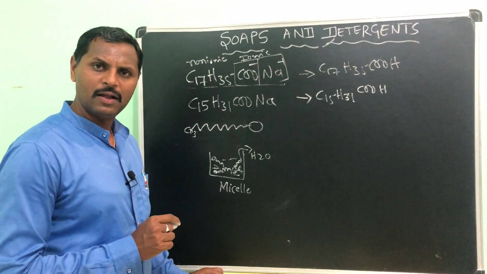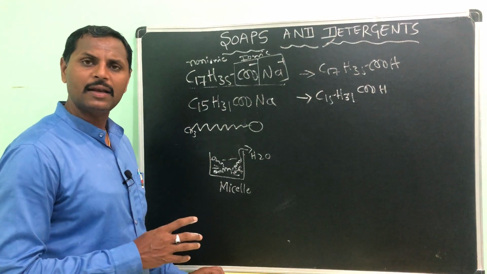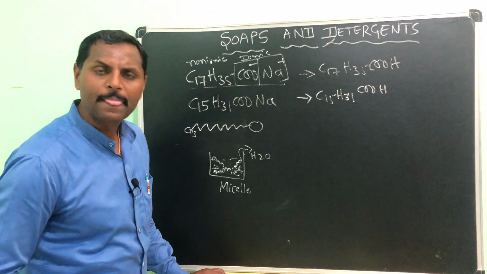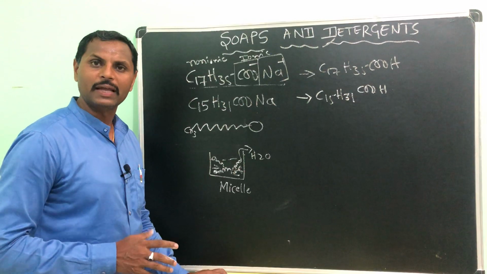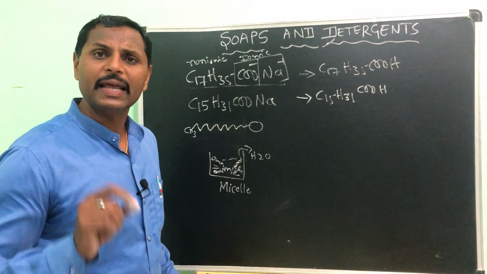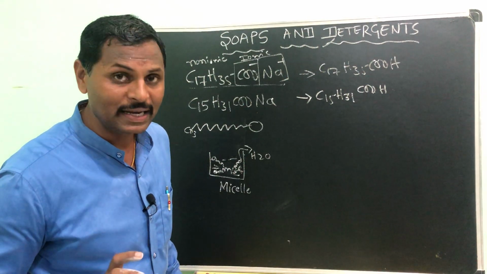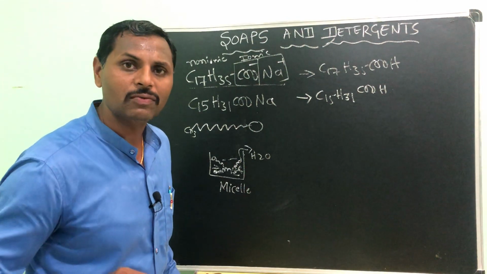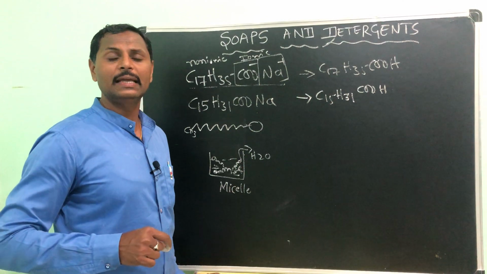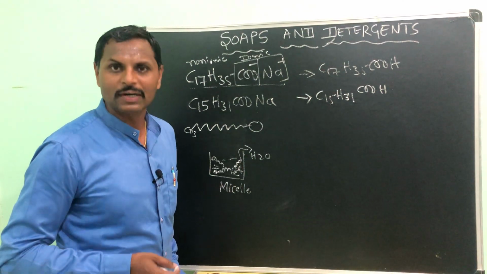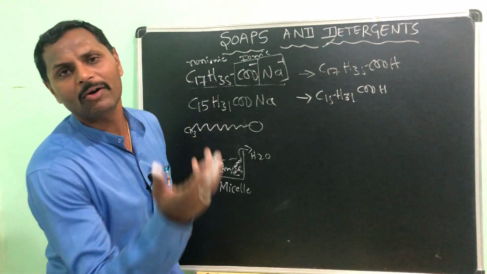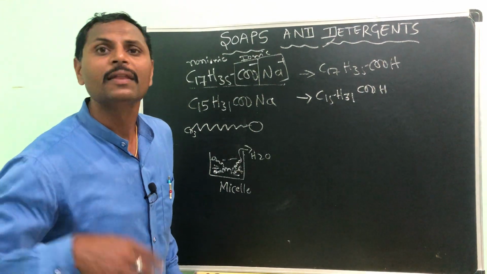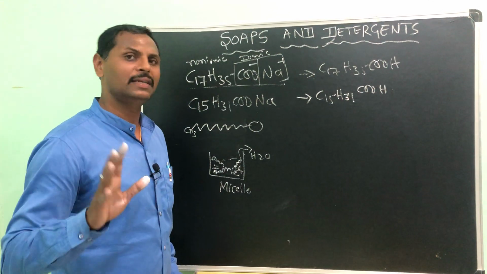Very simple. It forms micelles, and from that it cleans the dirt. That means if you take only water to wash oily things, oil will not dissolve in the water. That's why soap makes the oil dissolve in water, and along with that the oil comes out from the cloth or skin, which makes the cleansing action.